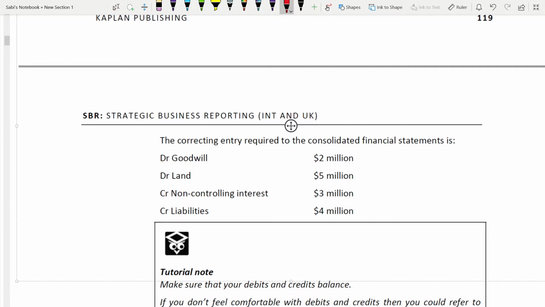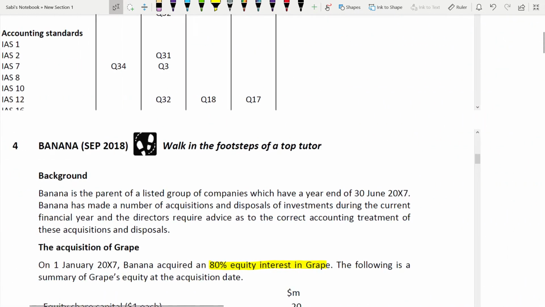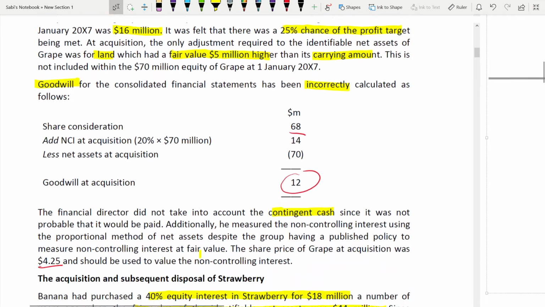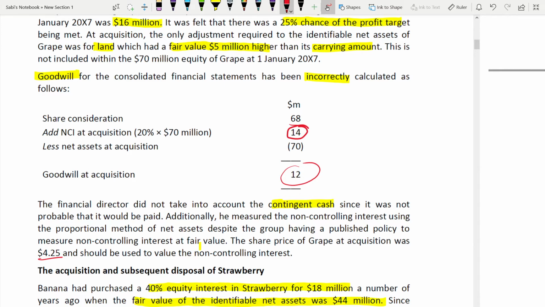Debit land also, because land is increasing by how much? 5 million. Credit your NCI. NCI is credit, 3. How is it 3? Because just check before, how much was your NCI? It was 14. Your NCI was 14 before. Now how much is it?